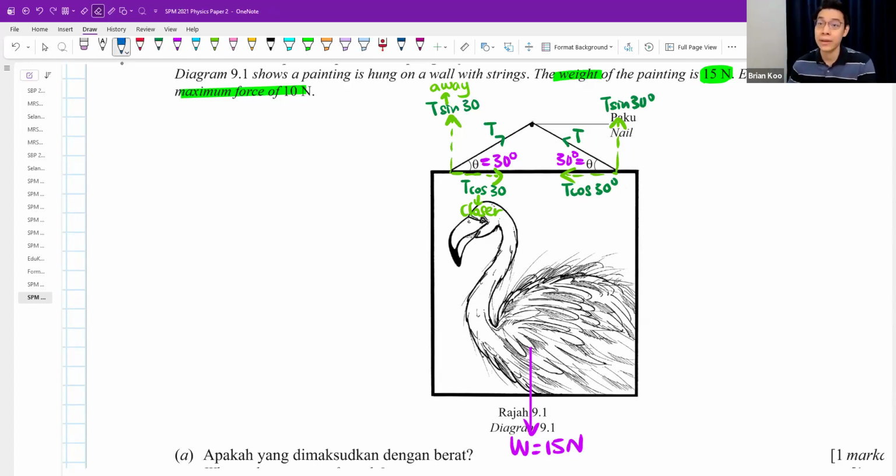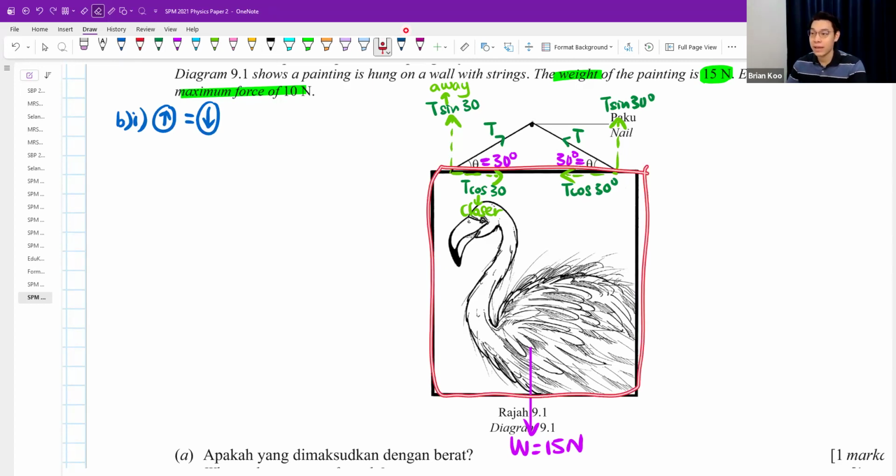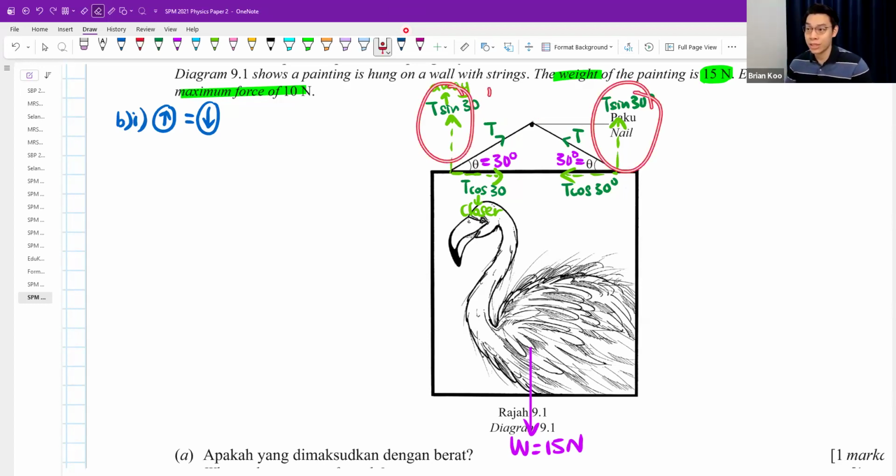The next thing is, so I do my working here now. You always go and equate all the force pointing up to all the force pointing down. At first, when you hang this painting on the wall, we say all the forces are in equilibrium. That's why you can hang the painting. All the forces are in equilibrium. That's why the painting can stay there. But after a while, we notice that maybe the string cannot withstand the force, so the string will snap, the string will break. But before that, all the forces pointing up, do you notice you have two